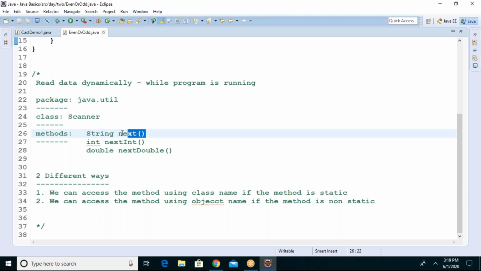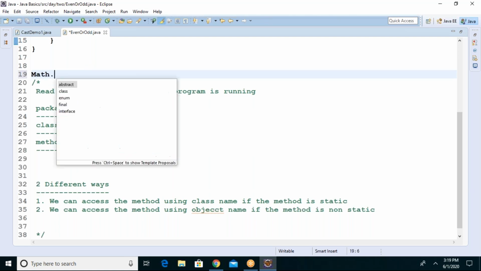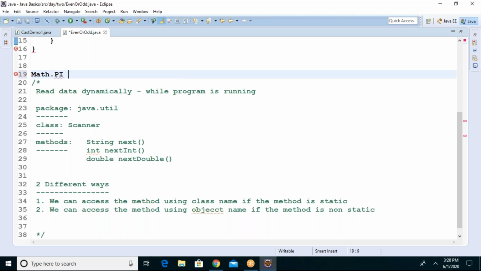Very simple thing. So there are two ways to access the members or methods of a class. If anything of a class you are using, either method or variable, remember that we used Math.PI and also Math.pow. Guys, remember this? We used before Math.PI, Math.pow. So what is Math? Is Math a class or an object? Tell me. It's a class.